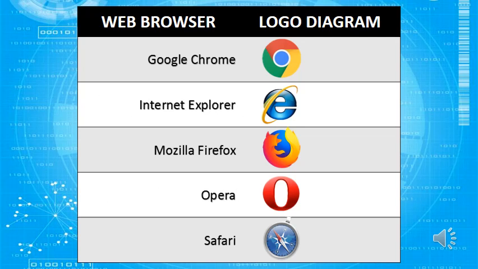Now I will show you the common browsers we use in our daily life for searching the internet. So these are the browsers. First one is Google Chrome and the logo is beside it, then Internet Explorer, whose logo is the letter E, Mozilla Firefox, Opera Mini whose logo is the letter O, and Safari. So these are the web browsers and their logos.